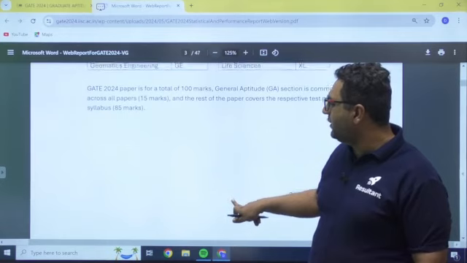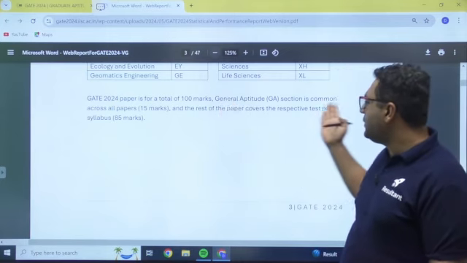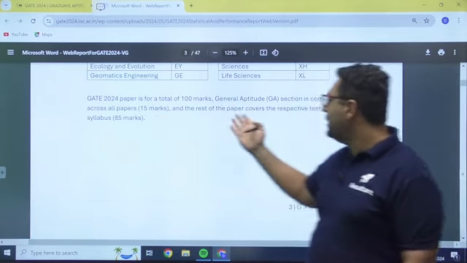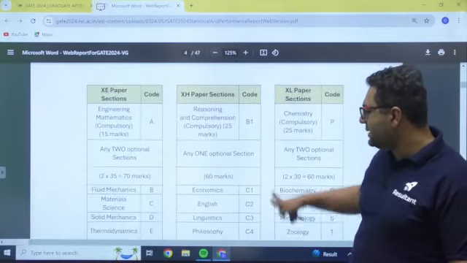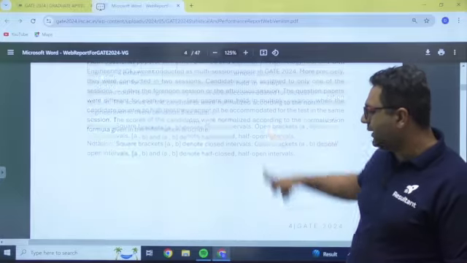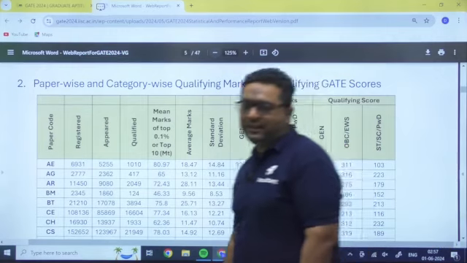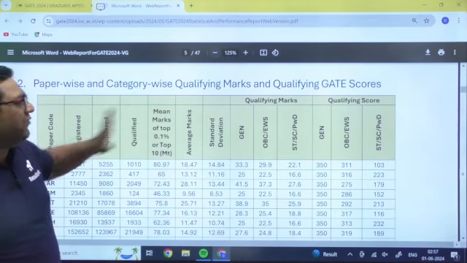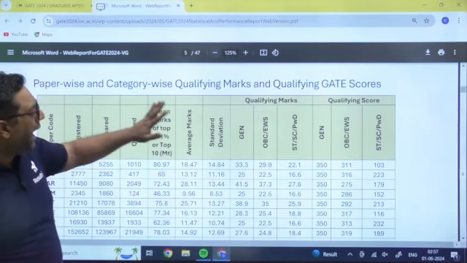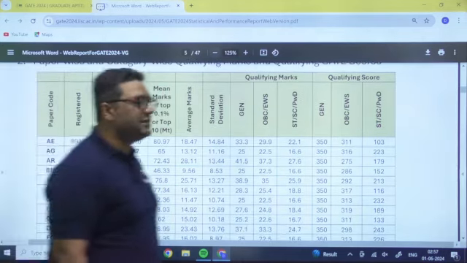They have also mentioned one thing here, that the GATE 2024 paper is for 100 marks. The General Aptitude section is for 15 marks, and the rest of the paper covers the 85 marks. Okay, so now let us move directly to the data. So this is the data. The first data they have published is paper-wise and category-wise qualifying marks and qualifying GATE scores. You can see the list here.